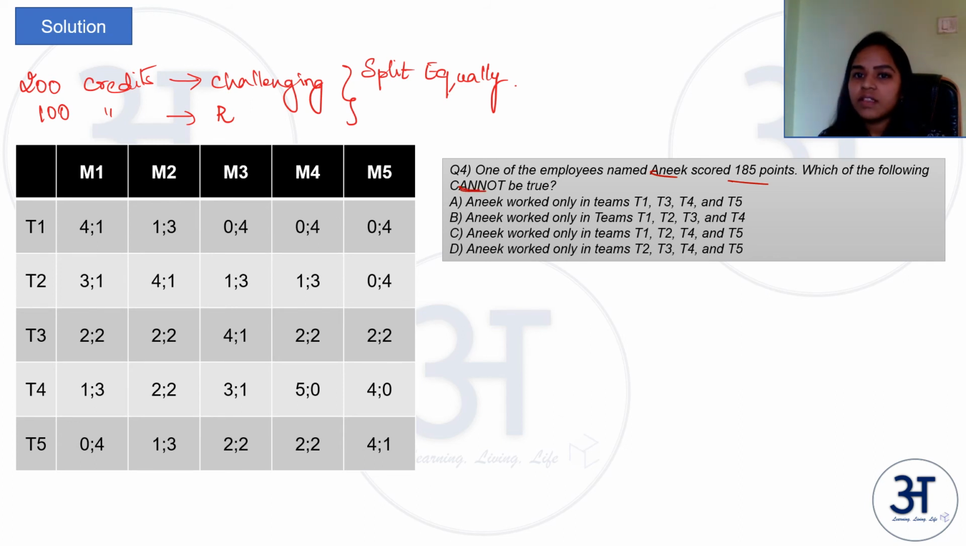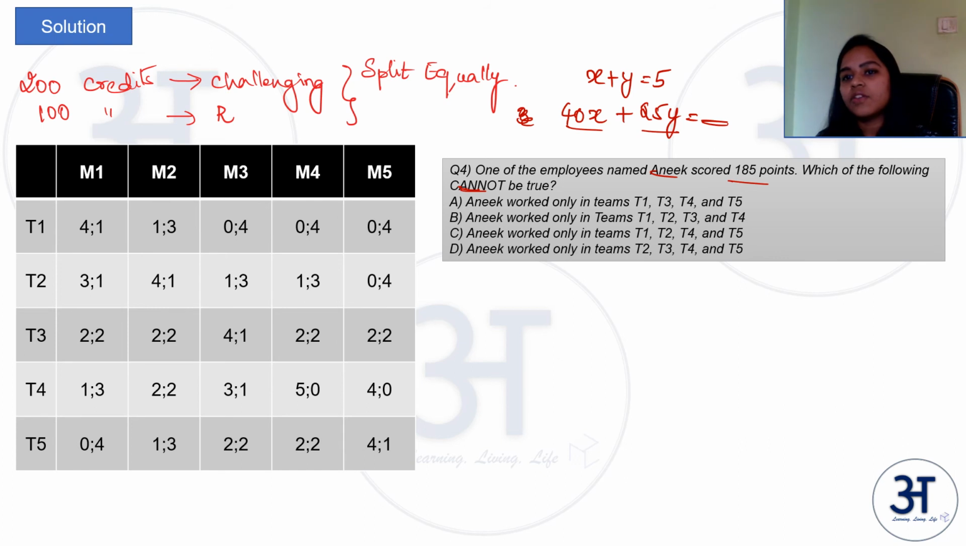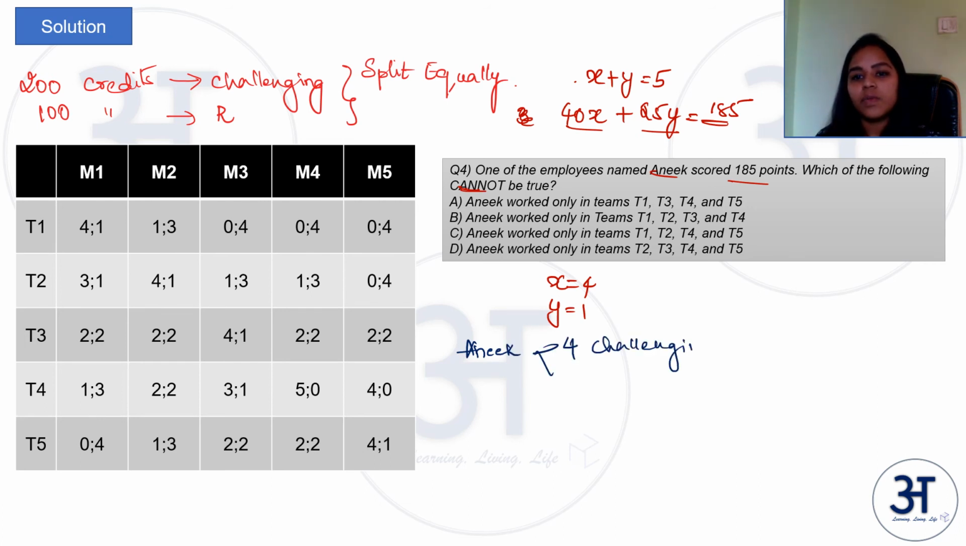So we have seen just in the last question that the score will be of the form 40x plus 25y equal to whatever is the score, where x plus y is equal to 5. So for 40x plus 25y to be equal to 185 and x plus y is equal to 5, we will have x is equal to 4 and y equal to 1. This means that Anik has worked on 4 challenging projects and 1 regular project.